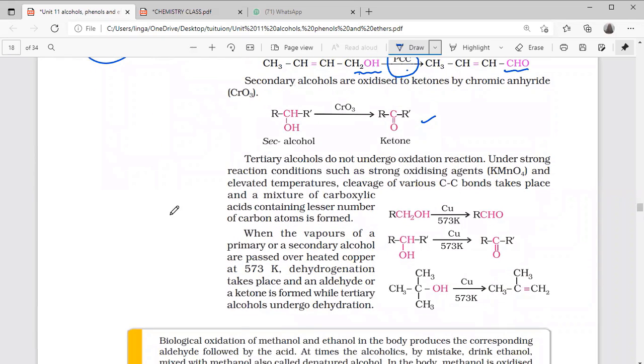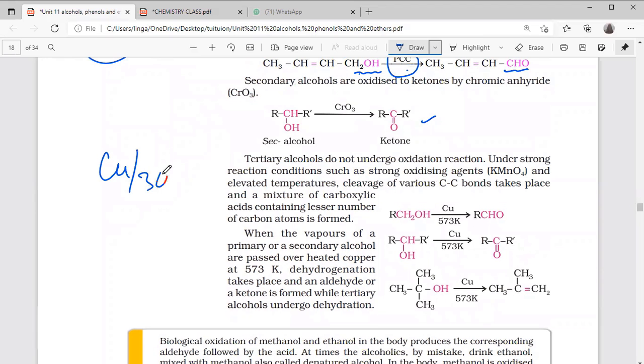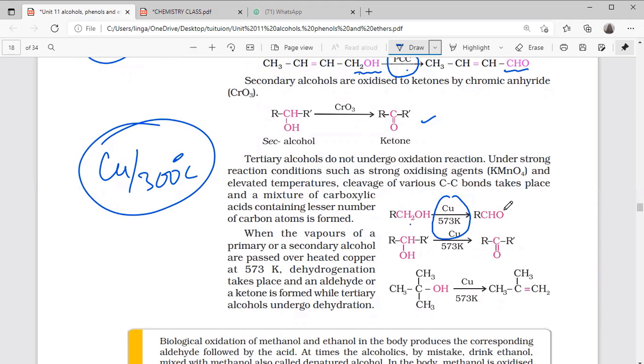And the third reagent is copper at 300 degrees Celsius. You can see it also functions the same. Primary alcohols convert into aldehyde, secondary alcohols release H2 and give ketone. Tertiary alcohols have no hydrogen here, so the hydrogen is released from the next carbon, forming alkene. Of course, if you take PCC here, there is no reaction.